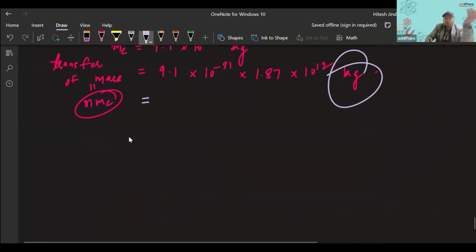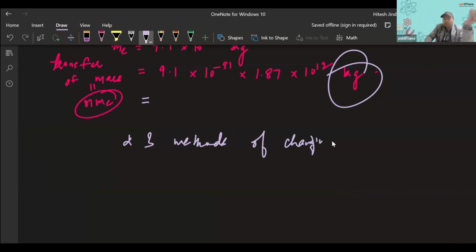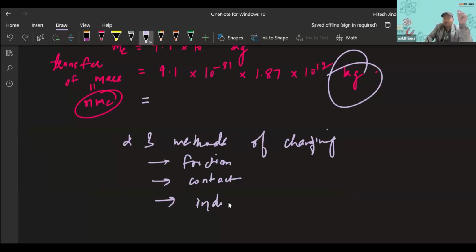Let me just summarize what we have done. We have understood, most importantly, the three methods of charging, right? One is charging by friction. Also, I have shown the simulation. One is charging by contact or conduction, related to the gold leaf electroscope that we have seen in the video. And then we have charging by induction, right?